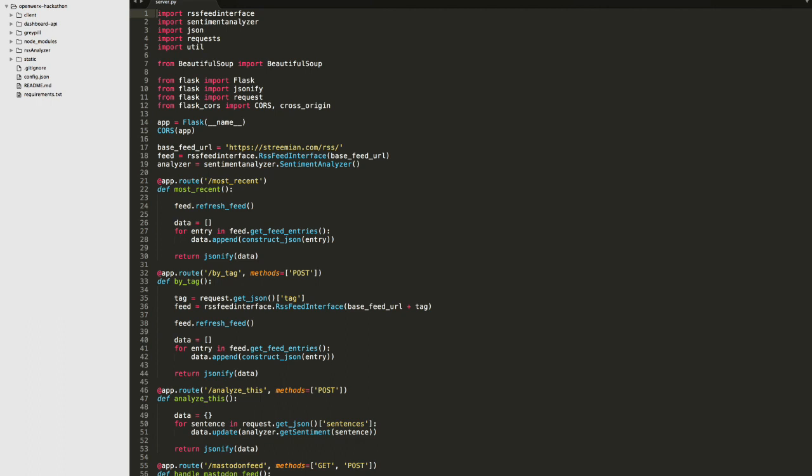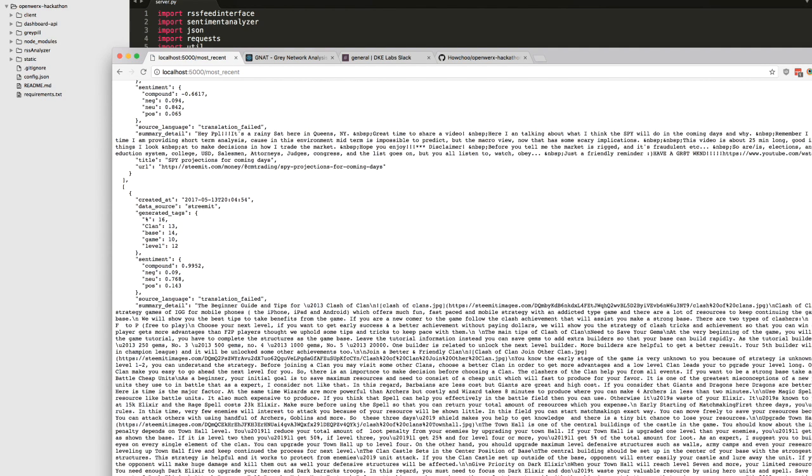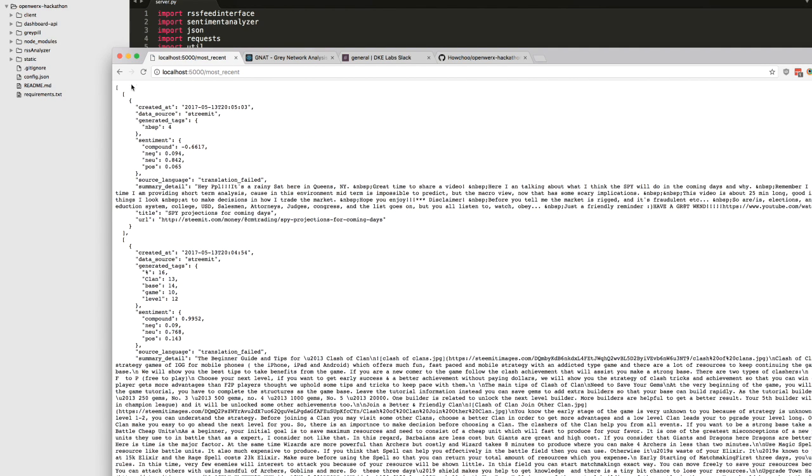We've already implemented two different data feeds. One is the Steem network, the other is Mastodon. So I'll walk you through some of the functionality we have here with the RESTful API. First one is pulling the most recent data from an RSS feed for the Steem network. You can see we got quite a bit of data here. We generate some tags based on the summary details. We'll run this through translation if it happens to be in a different language. We also do sentiment analysis on it as well.